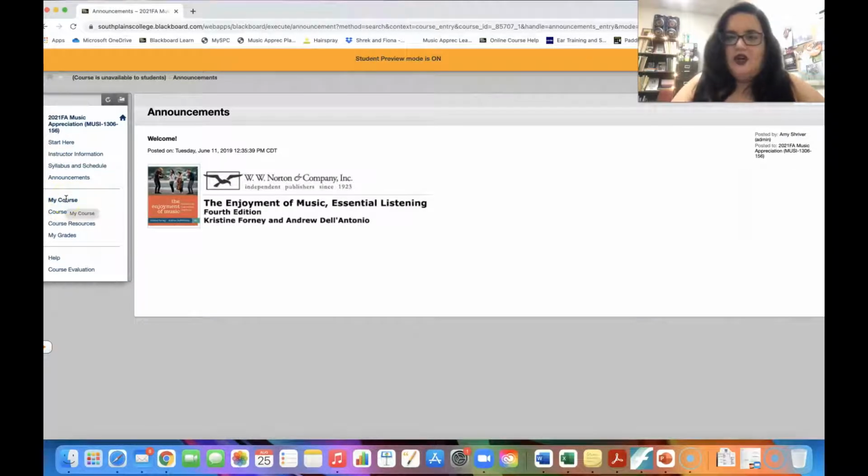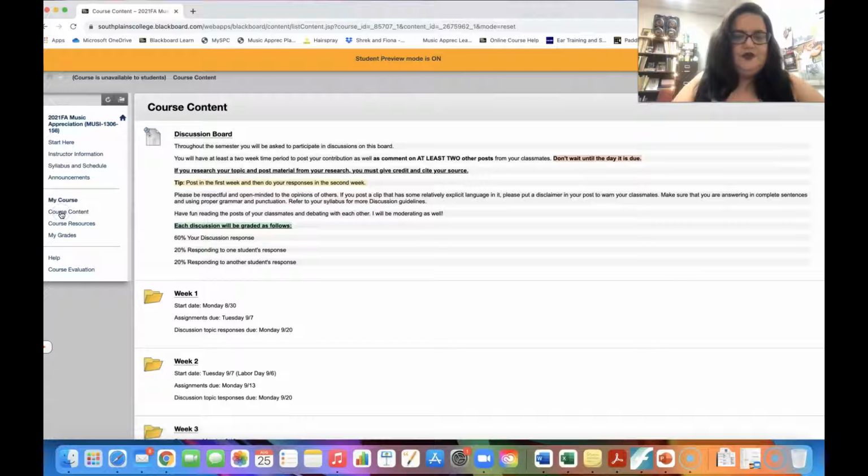This is just a little divider splitting up the different links on the left menu bar. So let's go to course content. Okay, some pretty important things for course content.